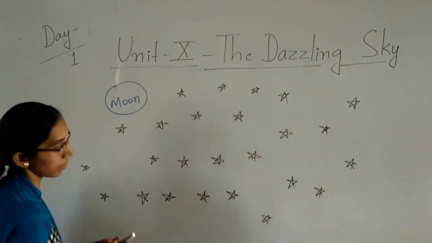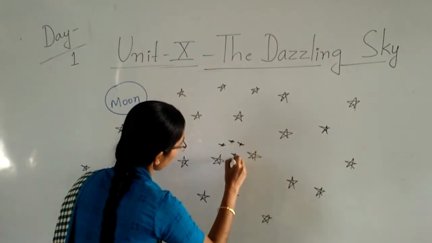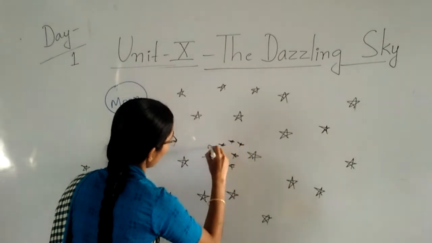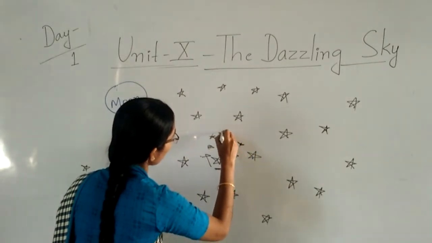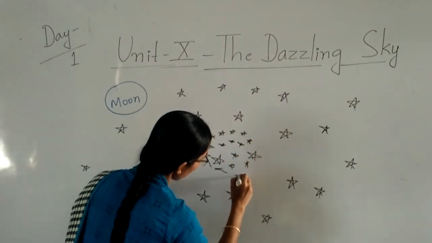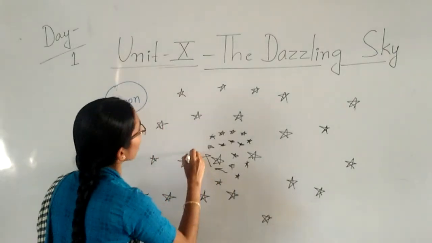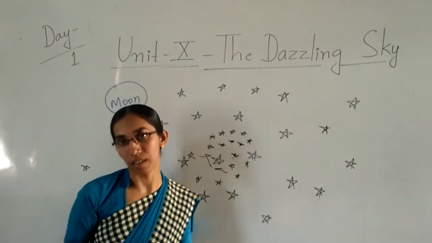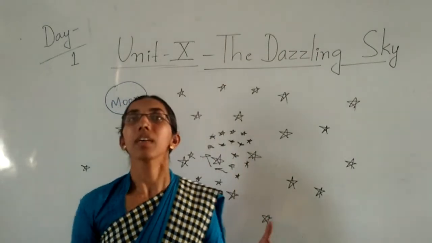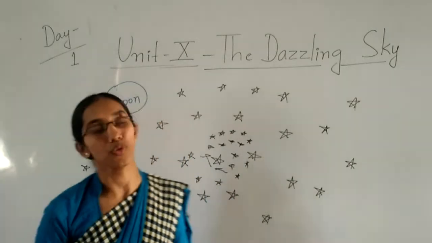So in the sky you can see a shape like this. See here? It's a rounded shape. So we can say the millions and billions of stars together form a galaxy. Our solar system is a part of the Milky Way galaxy, children.